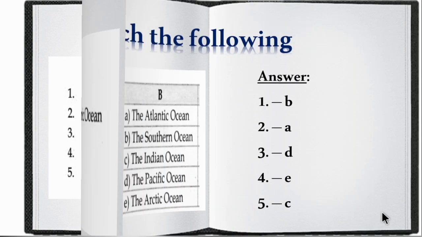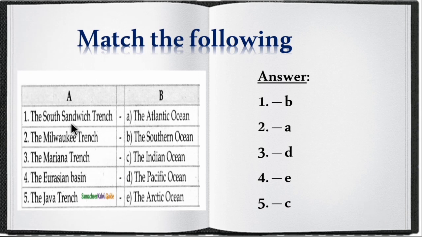Now let's move on to match the following. The South Sandwich Trench is the deepest point of the Southern Ocean. The Milwaukee Trench is the deepest point of the Atlantic Ocean. The Mariana Trench is the deepest point of the Pacific Ocean. The Eurasian Basin is the deepest point of the Arctic Ocean. The Java Trench is the deepest point of the Indian Ocean.